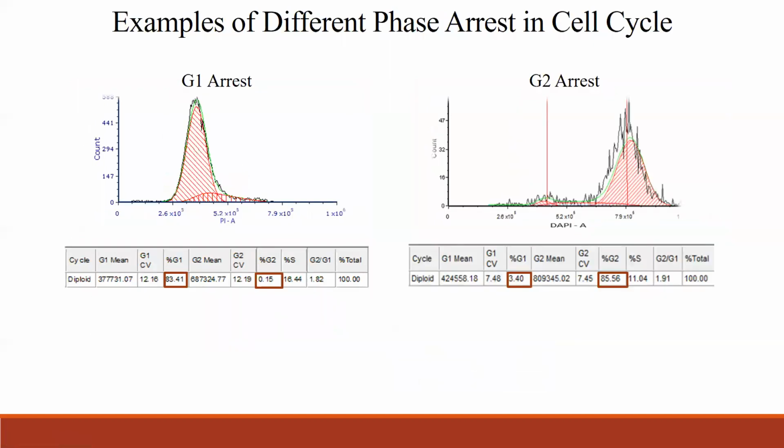And this is the last slide, just an example of different types of G1 arrest and G2 arrest, if you're working on some kind of drug which would arrest the cell cycle. So this is a G1 arrest and this is the G2 arrest, and you see the statistics. Just to show you visually this pattern of different cell arrests, this is the example for that.